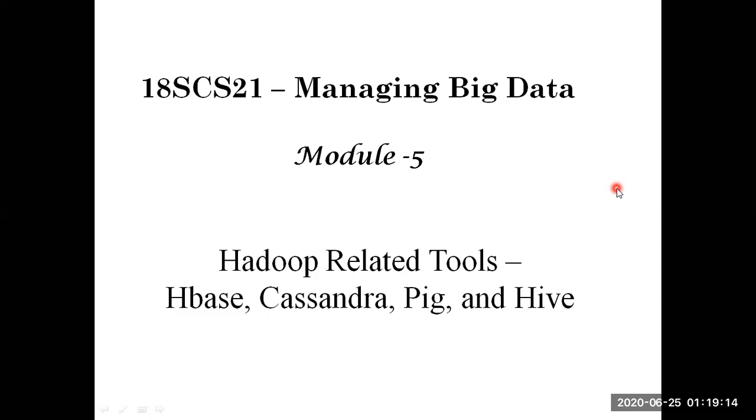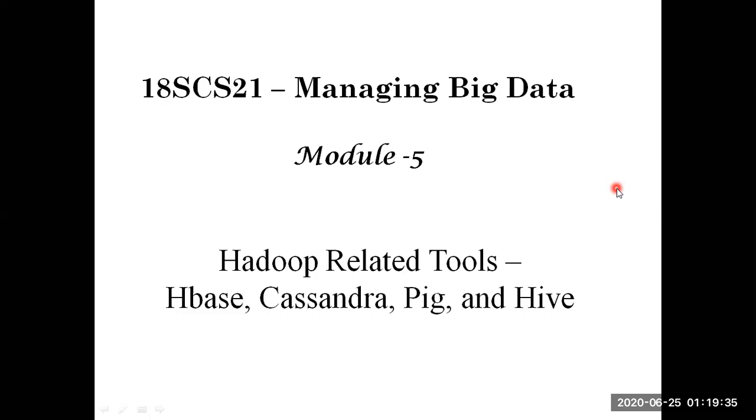Module 5 talks about Hadoop related tools. As you can see, there are four tools: HBase, Cassandra, Pig, and Hive. So we are going to talk about these four tools. And don't think that only these are the tools the Hadoop ecosystem has.